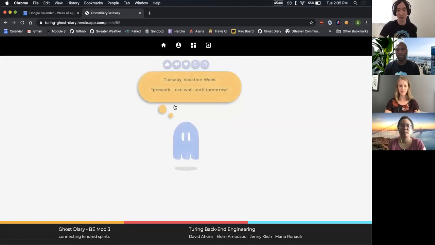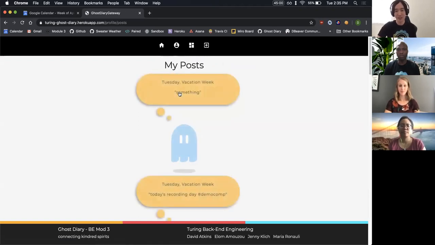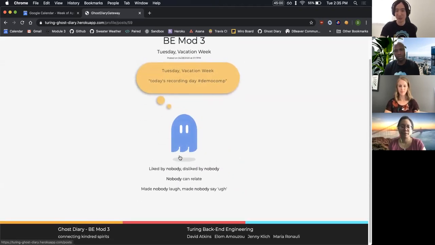Clicking on the body of the post will allow us to leave reactions. So I'm going to go ahead and leave a few reactions here. I can relate, and I also like this post. Users are able to see a list of all the posts they made, and it's here where they're able to see how others have reacted to their posts.